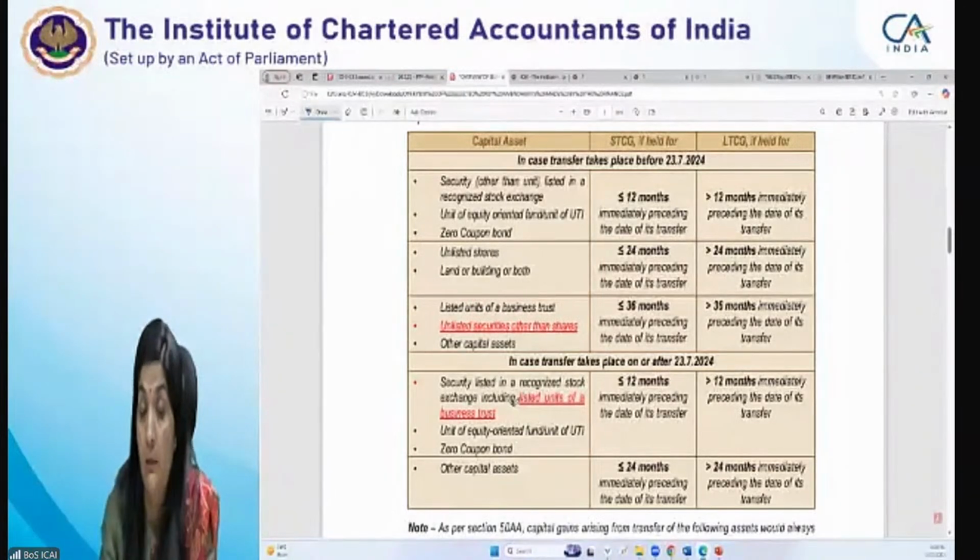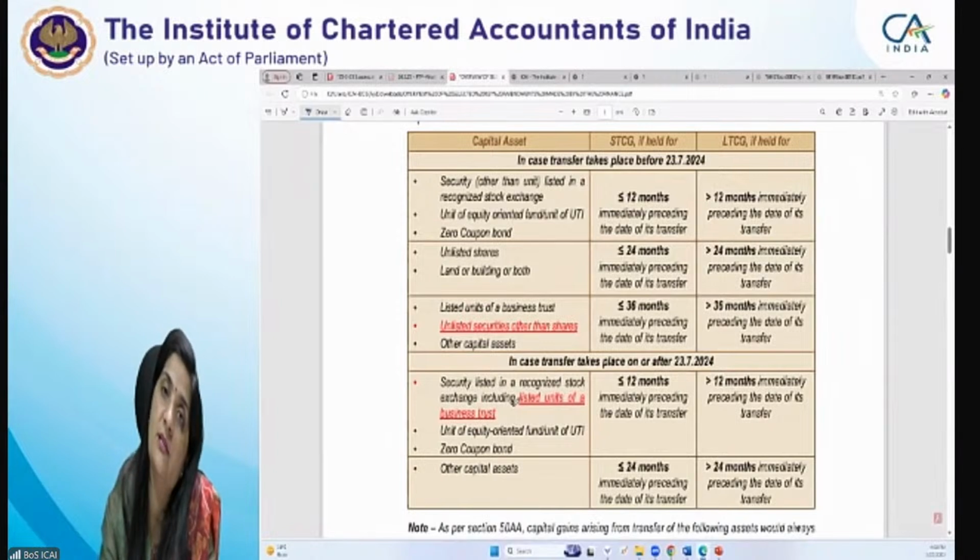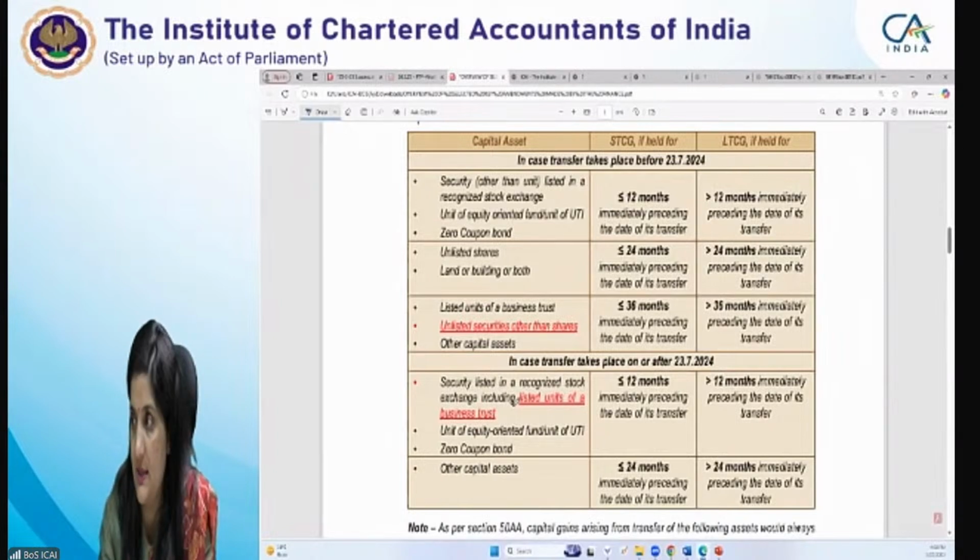Keep in mind, I'm telling you other than debentures and bonds, because there is a specific provision for debentures and bonds, that is in section 50, section 50AA. जहाँ पे if the transfer takes place for debentures and bonds after 23/7, then they will always be classified as short-term capital asset. Okay.